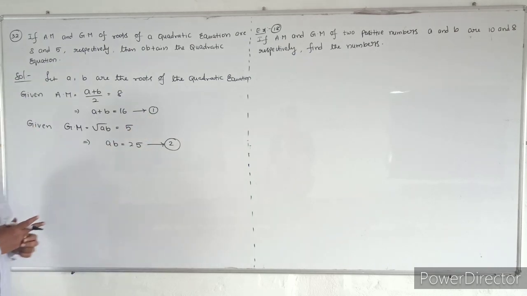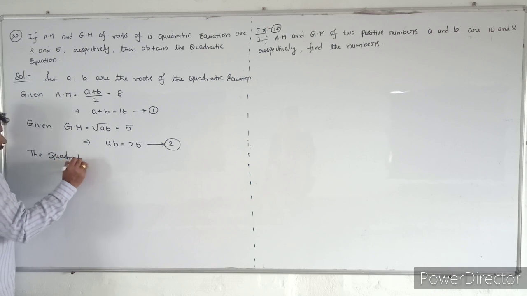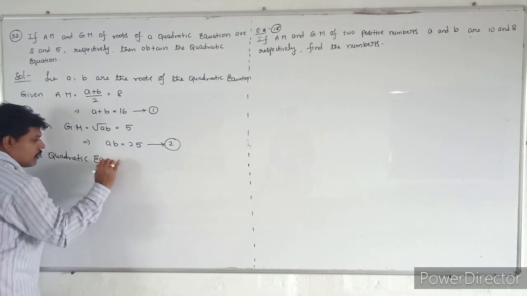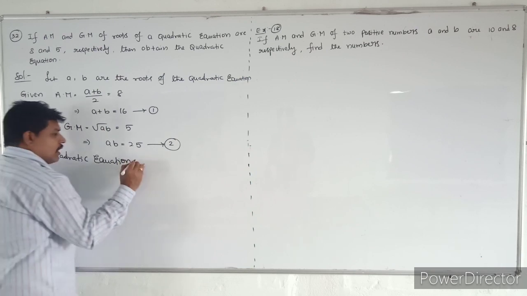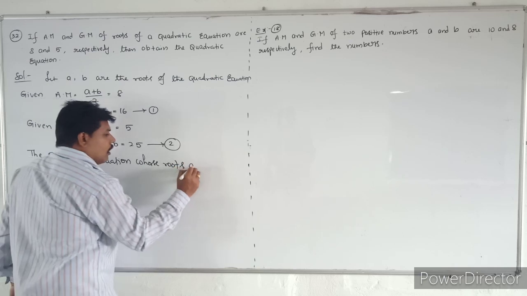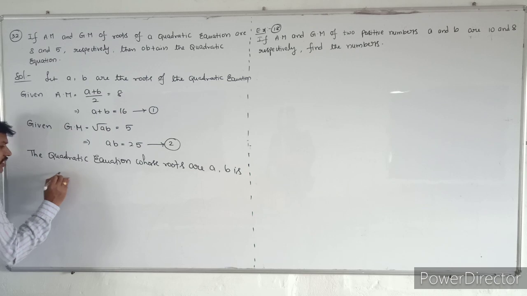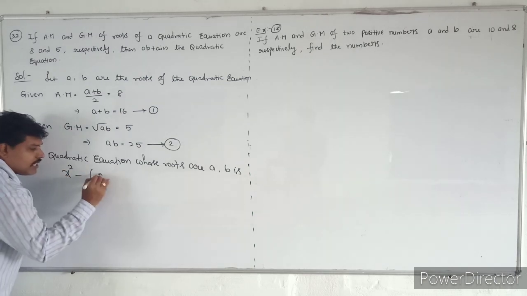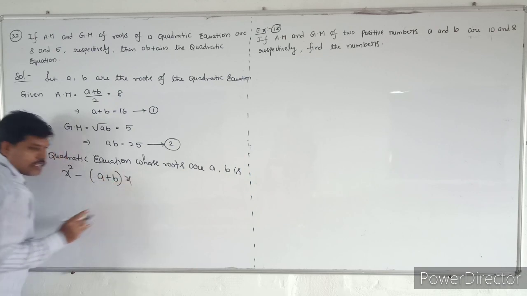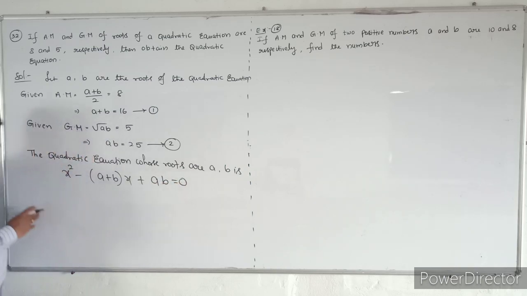So from 1 and 2 already you know what the quadratic equation is. The quadratic equation whose roots are a, b is x square minus sum of the roots, that is a plus b, into x plus product of the roots, that is ab, equal to 0.